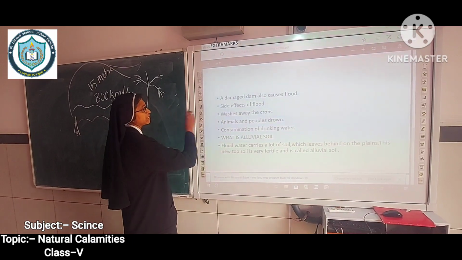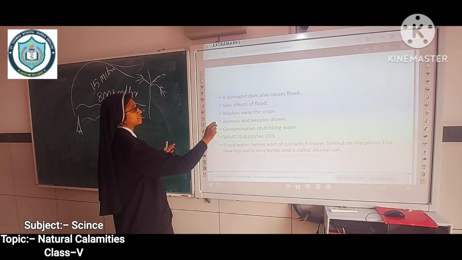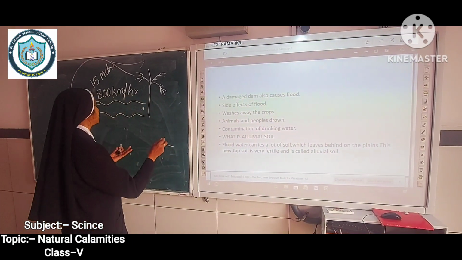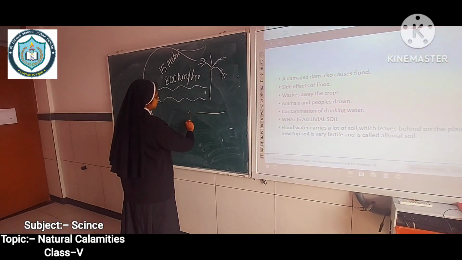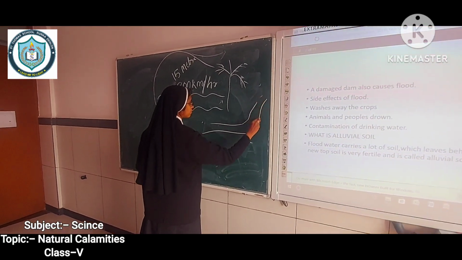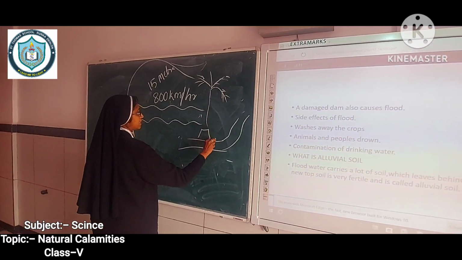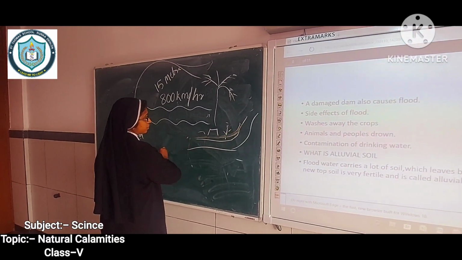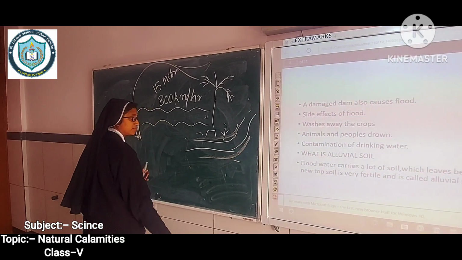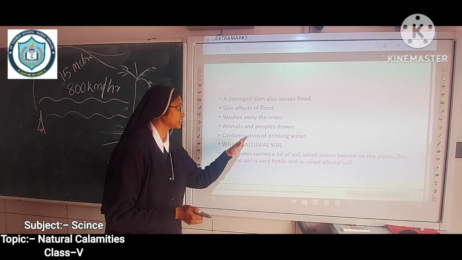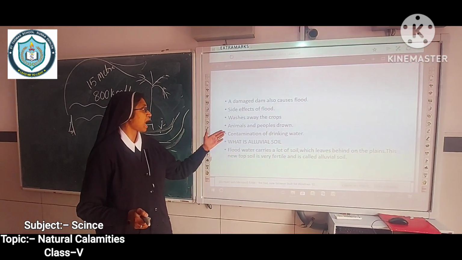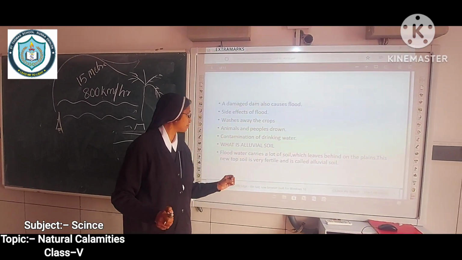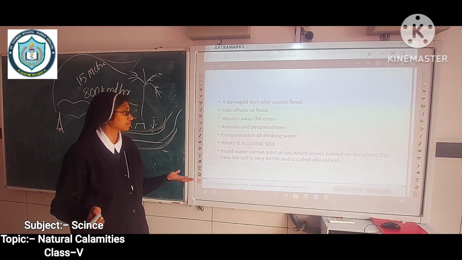Then what is happening? What will happen? Side effects of the flood. Think that this is a river. River is coming, and some houses are nearby, some plants and some animals. Everything will wash off during the time of the flood. And contamination of the drinking water happens. Animals and people drown.